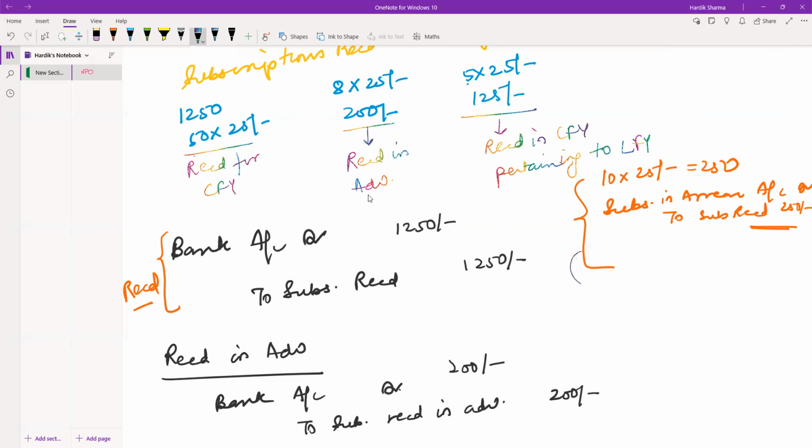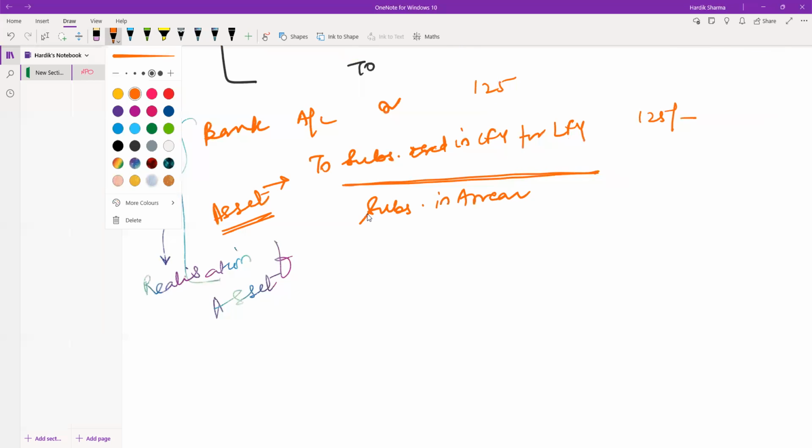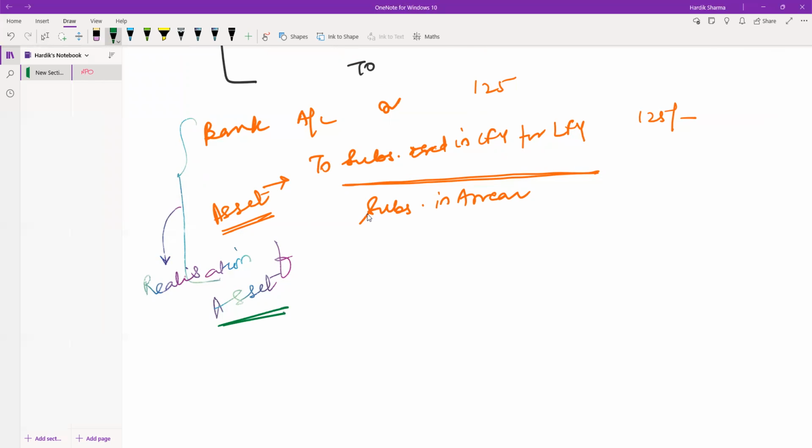Coming down, what is this? This is realization of asset. I hope this is clear to you, that this is creation of asset and this is realization of asset. Okay, is this thing clear?